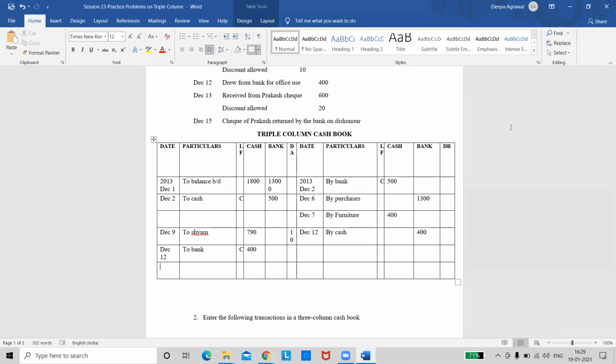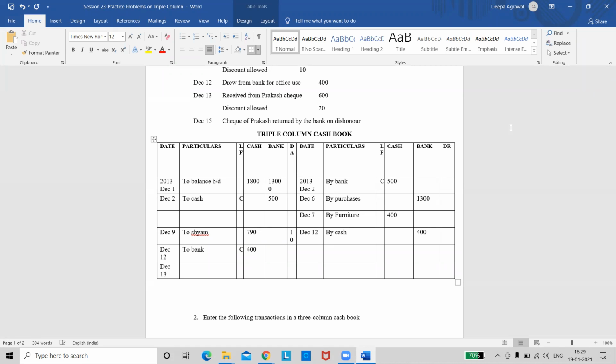So now tell me the condition of this question. Received from Prakash, check 600. So what do you think? Deposited on the same day or some other day? Same day. It is deposited on the same day because nothing is mentioned. So if nothing is mentioned, it is implied meaning that the check is deposited in bank on the same day. And whenever check is deposited in bank on the same day, you will debit the bank account or the bank column. If it is deposited on some other day, then you will enter in the cash column. We will understand that when we do that problem, right? So right now we know we have to enter in the bank column.